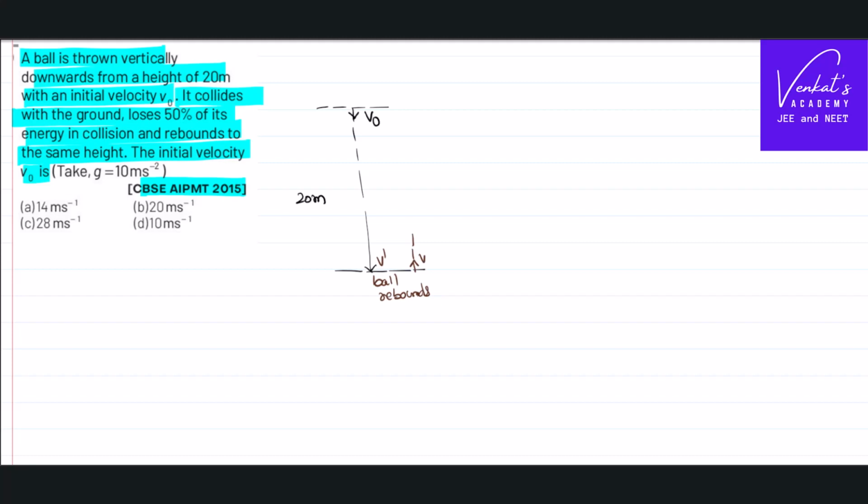With that velocity it rebounds to the same height, that is 20 meters. That means at this place its final velocity equals 0. So I can calculate what this velocity v is between these 2 points, x and y, right? Between x and y I can write the formula v square minus u square equals 2as.